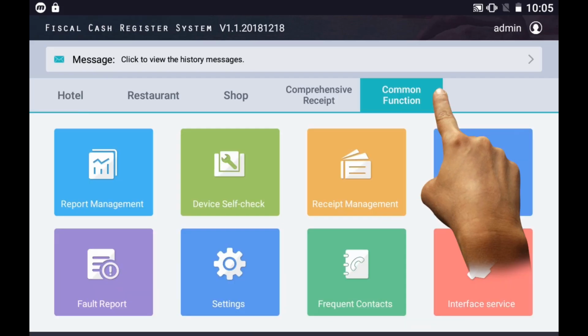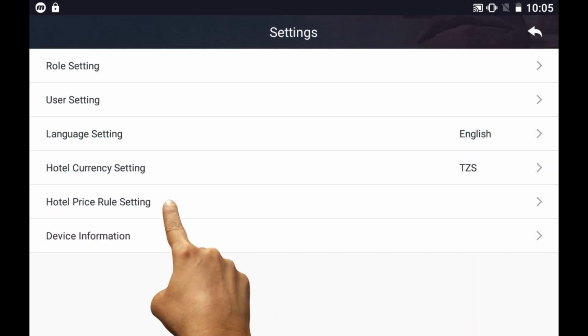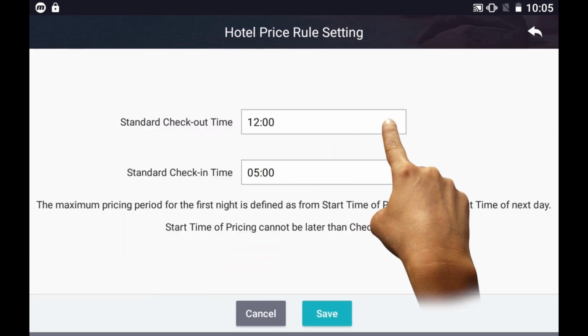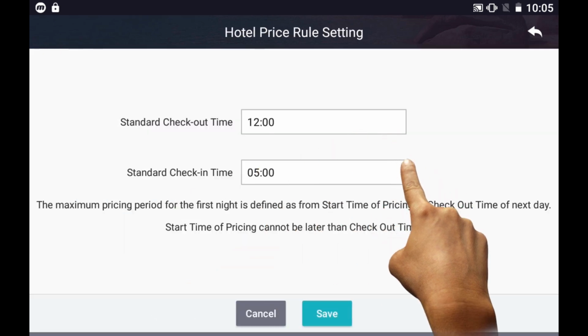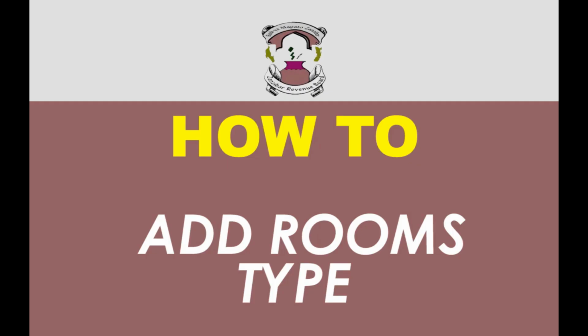How to set standard checkout and check-in time. Tap Common Function. Tap Setting. Tap Hotel Price Role Setting. Set checkout time here and check-in time here. Tap Save to finish.